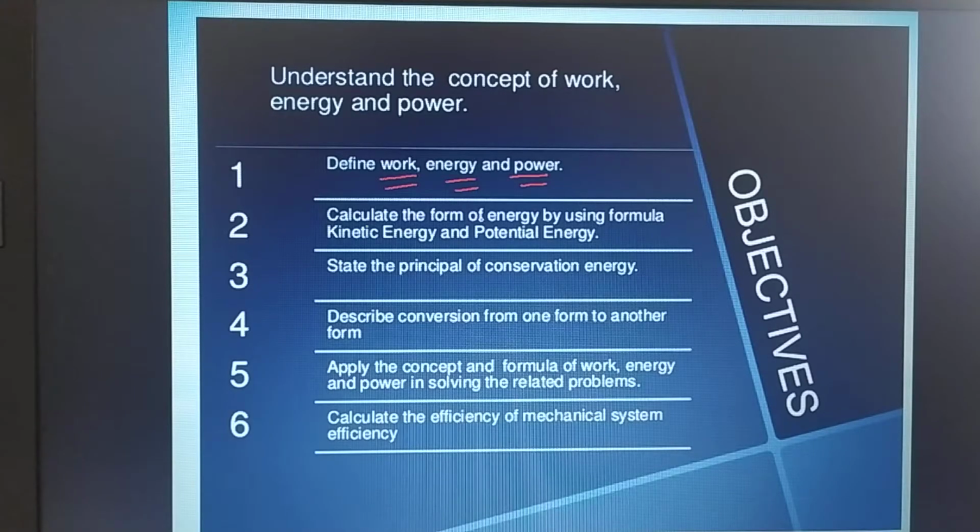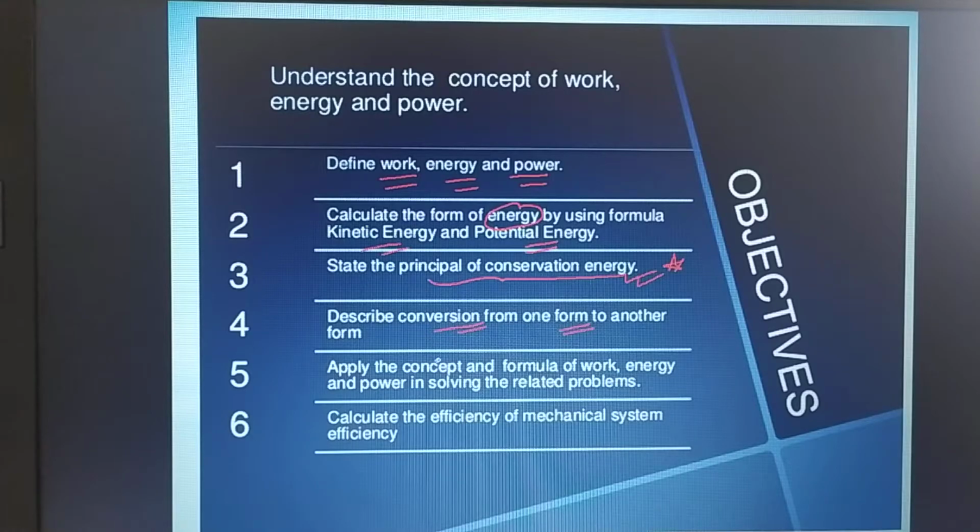We will calculate the form of energy by using the formula of kinetic energy and potential energy. We will also discuss the principle of conservation of energy, which is very important for 9th standard. Also, we will learn how one form of energy can be converted to other form of energy.